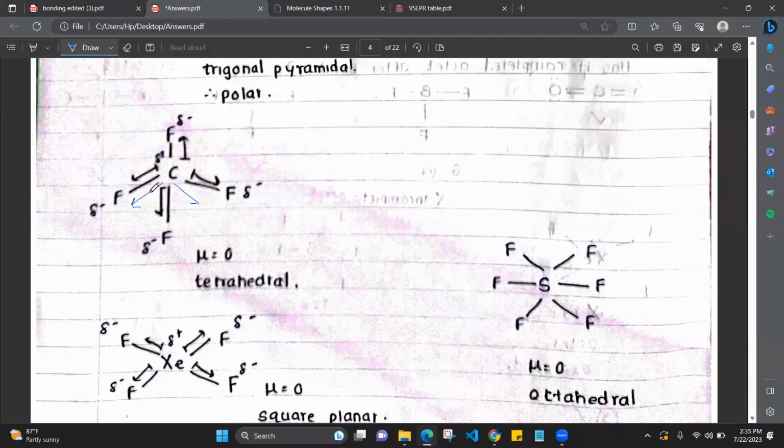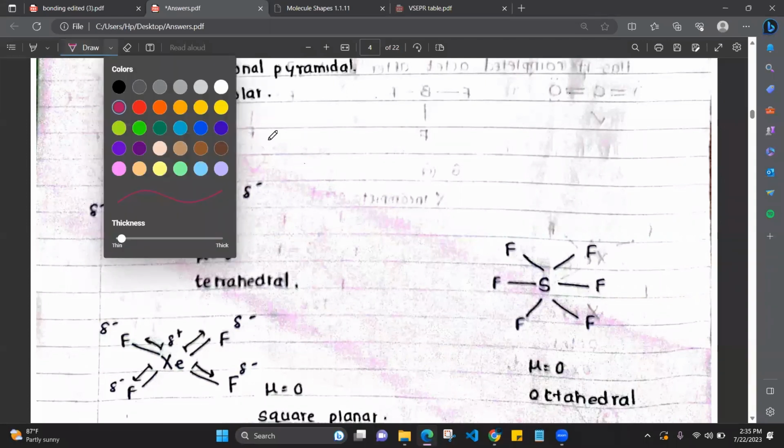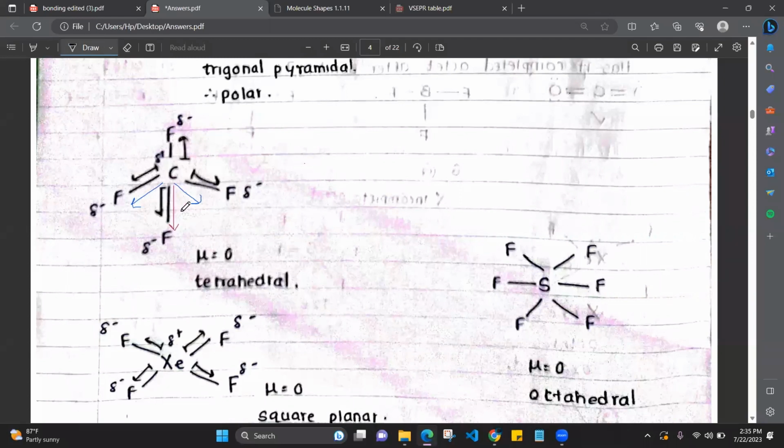Okay, then when we consider this one and this one, their resultant will be here, right? So this one will cancel off with this one. Got it? That's why it is nonpolar.